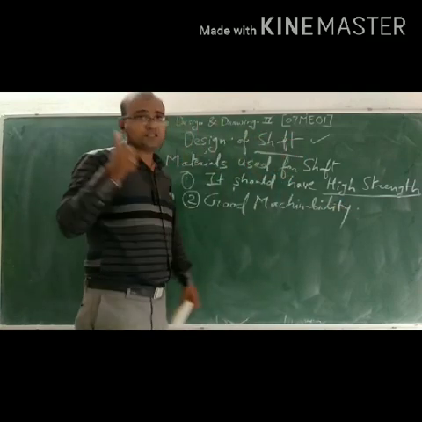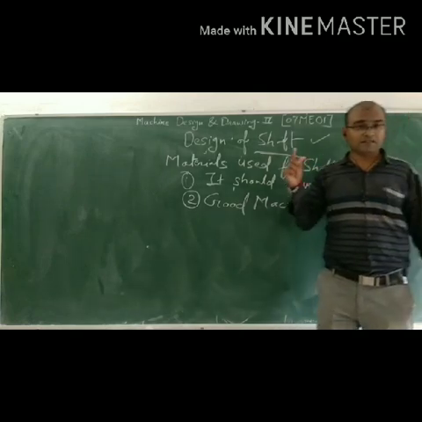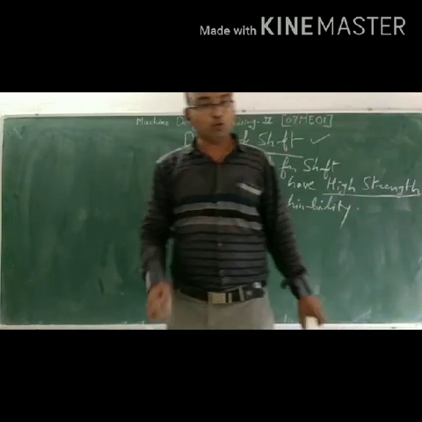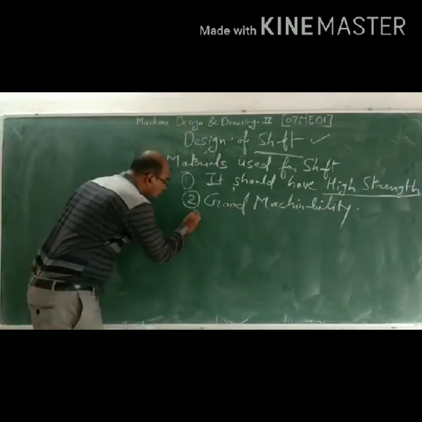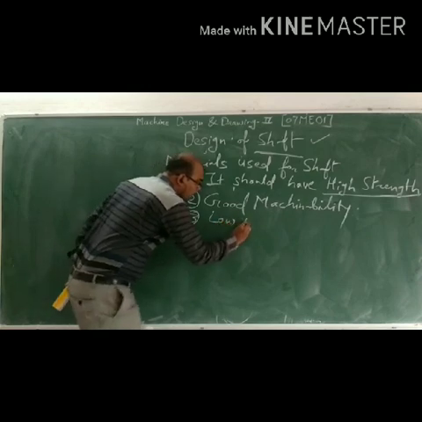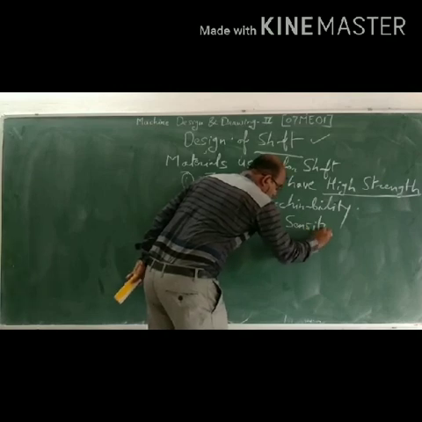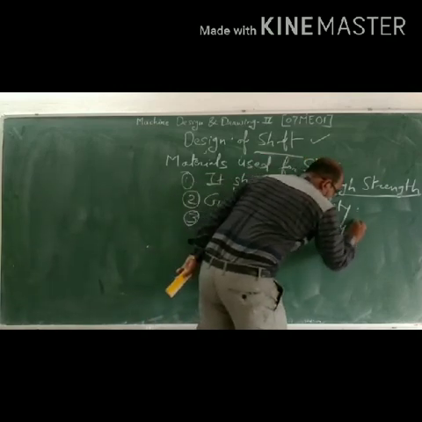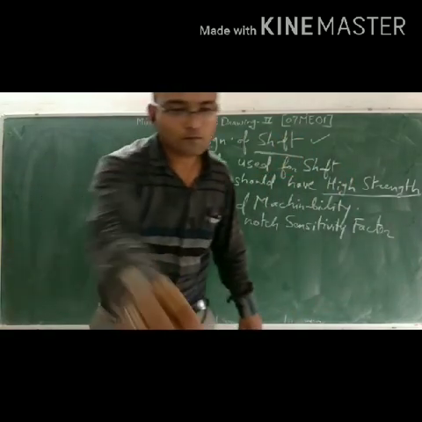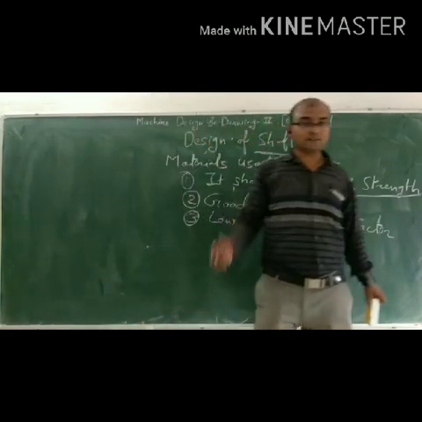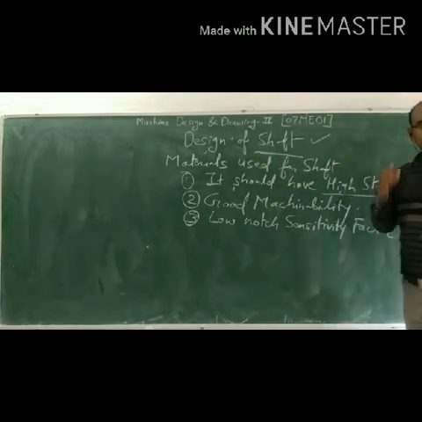So the first one is high strength, the second is good machinability, and the third one is that it should have a low notch sensitivity factor. Okay, that's clear. In the material of the shaft: high strength, good machinability, then low notch sensitivity.